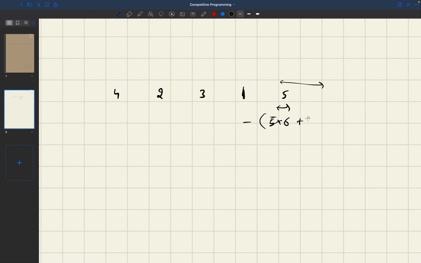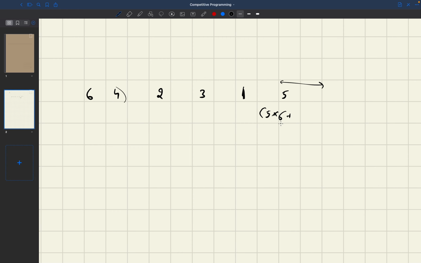Then I have to check the number of times. Okay, if there was a 4 here. What I mean to say is, suppose if there was a 4 here, right? Because suppose if there was a 6 here, okay? So I want to count the number of times 5 was occurring till now into the number of times 6 was occurring, because that was creating an inversion before I converted this 5 to 6, right?